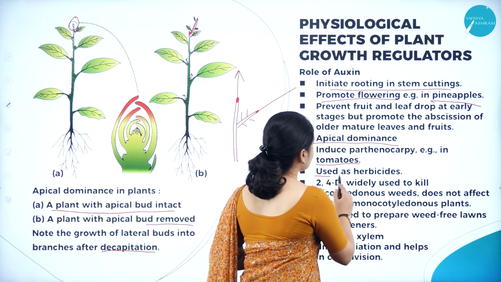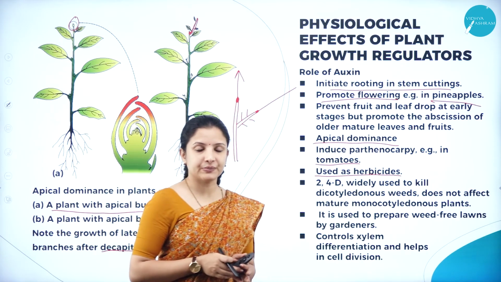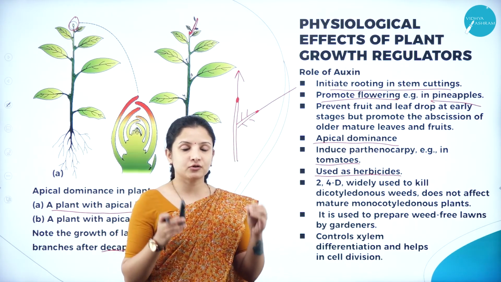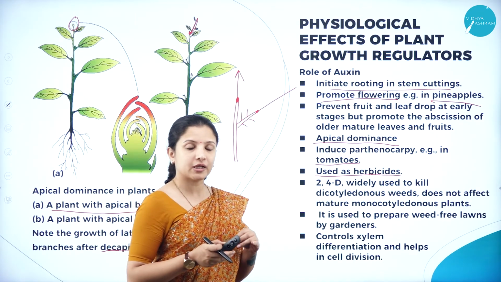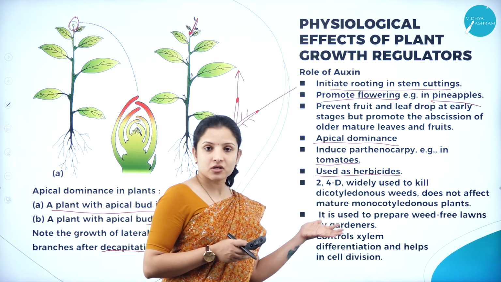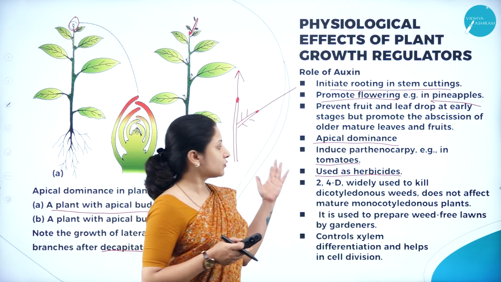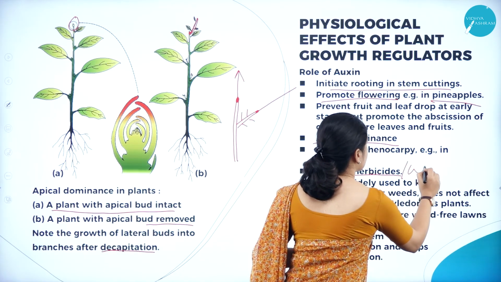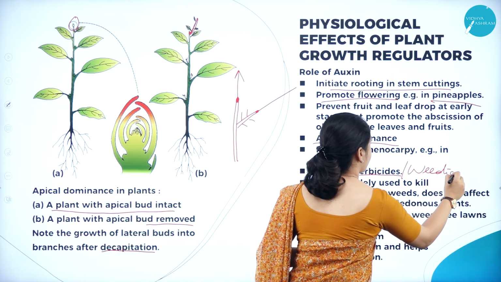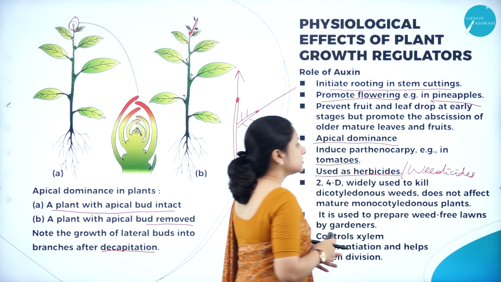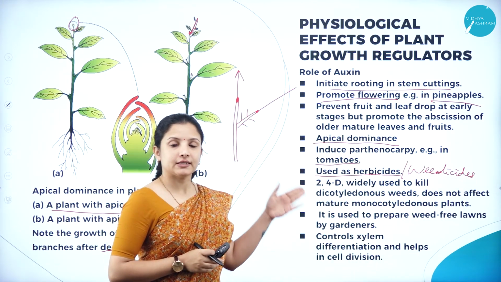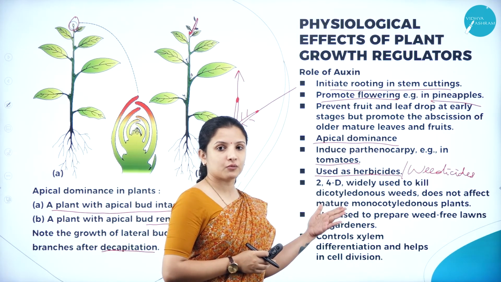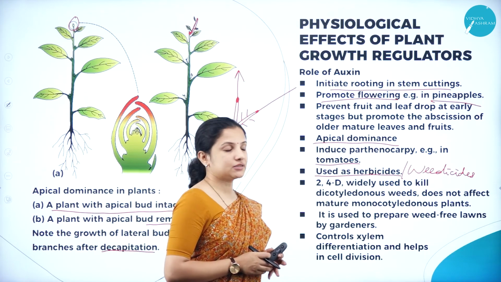And auxin, apart from that, is also used as a herbicide. So far we have been studying how auxin plays various roles in the growth of the plant, but apart from that, it can be used as a detrimental agent to other plants also. So what are herbicides? Weedicides. Herbicides can also be called weedicides. To kill weeds, these herbicides or weedicides are preferred, and auxin is one such substance which can be used as a herbicide.